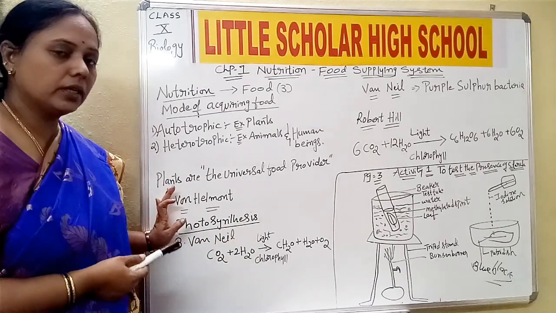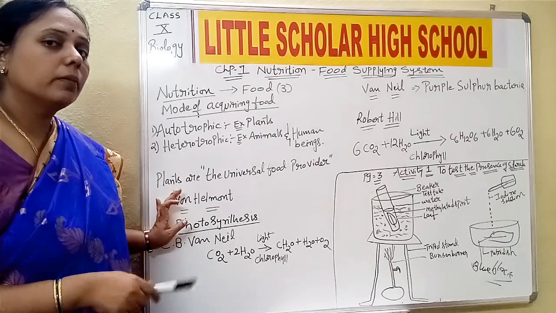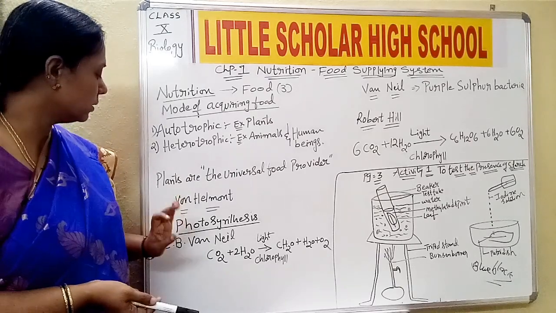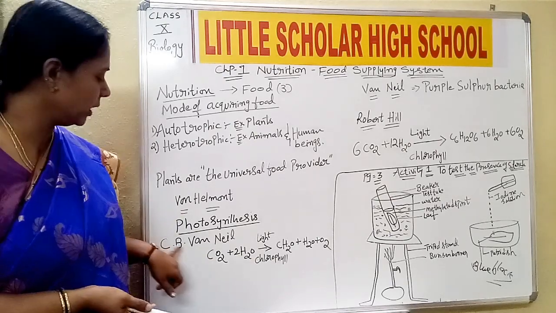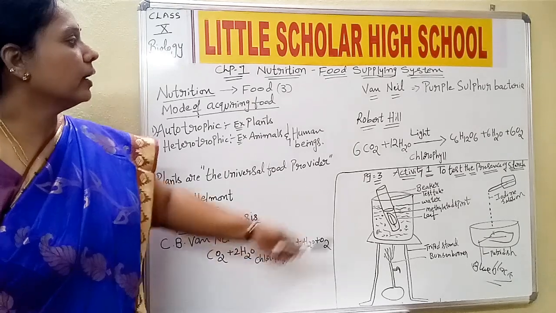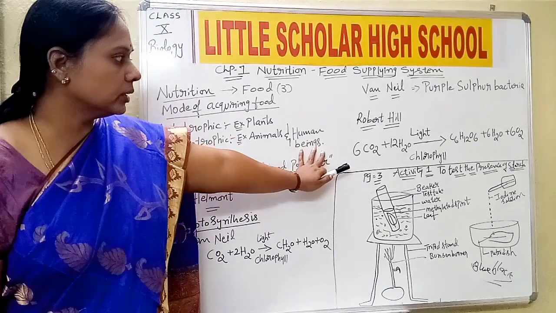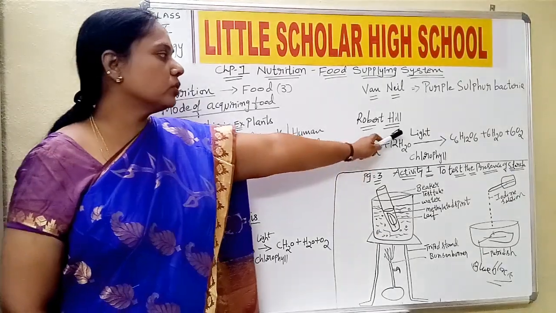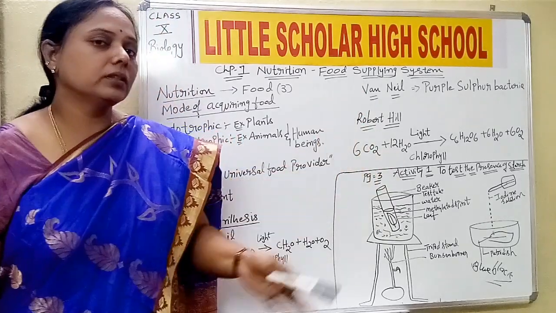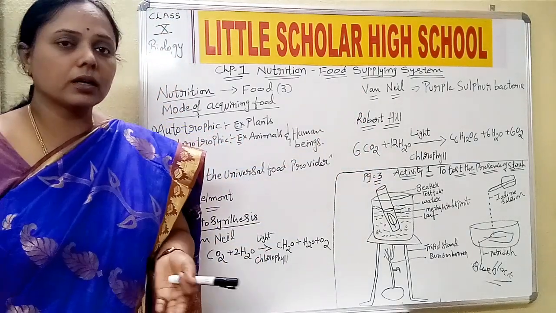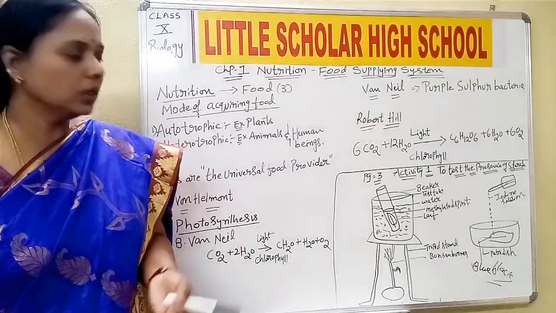According to Van Helmont, it is not only the soil which helps the plants to prepare food, but also certain other factors. The photosynthesis equation was given for the first time in a simplified form by C.B. Van Neel, and Robert Hill gave the perfect balanced equation for photosynthesis. It has to take place in the presence of water and chlorophyll, which is a green pigment. The question can be why the leaf looks green in color. It is because of the presence of the pigment called chlorophyll.